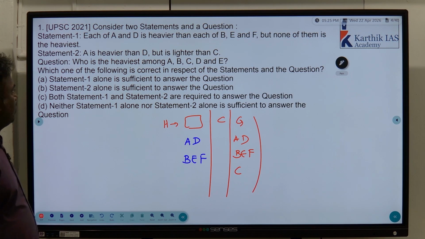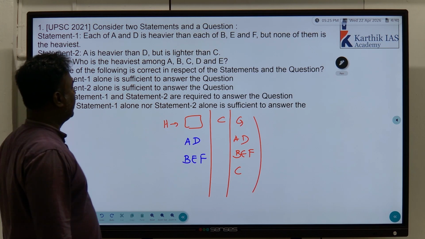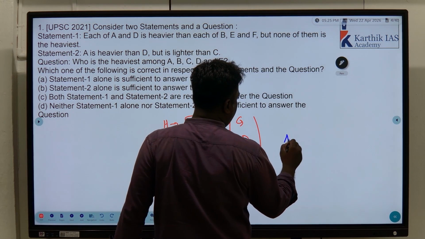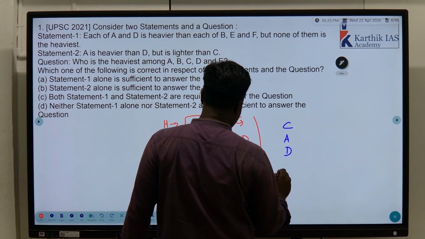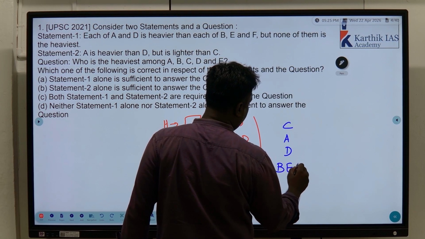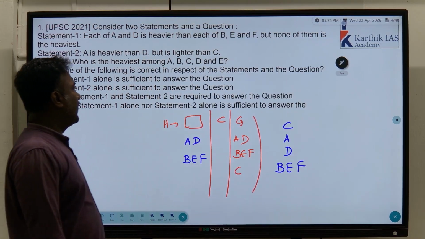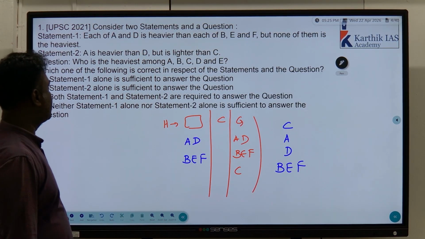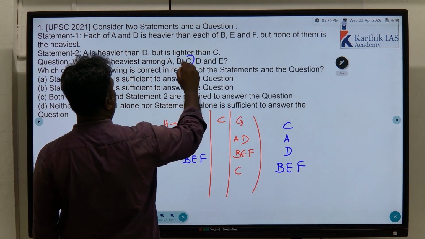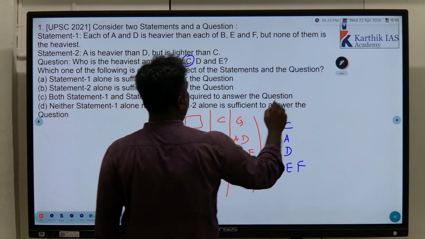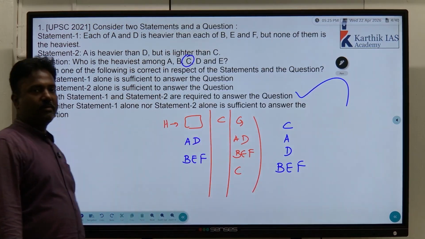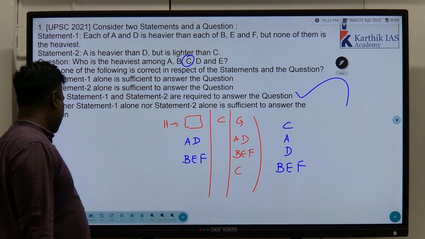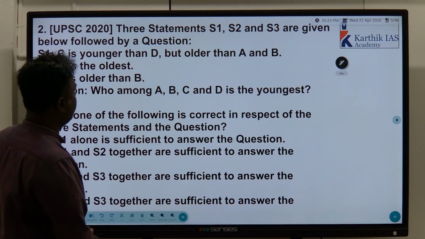With statement 2, A is heavier than D but lighter than C. Now B, E, F, right? Now among A, B, C, D, E, who is heaviest? We can say C is heaviest, right? So with statements 1 and 2, we can answer this question. Statement 1 alone, we can't answer this question. In some websites they mention otherwise, but that's the reason, okay?